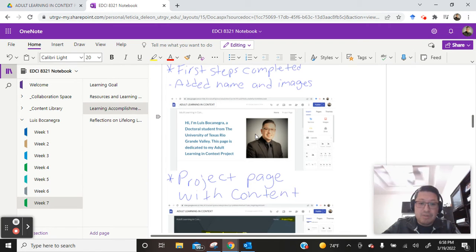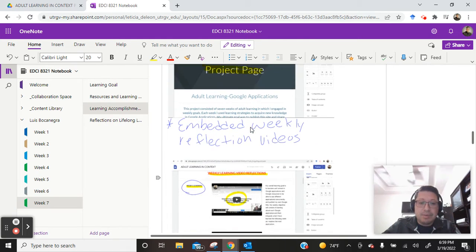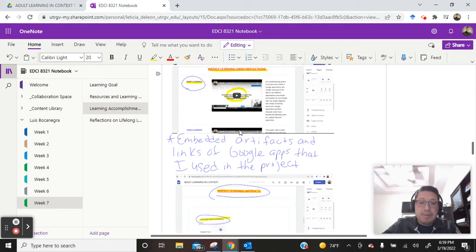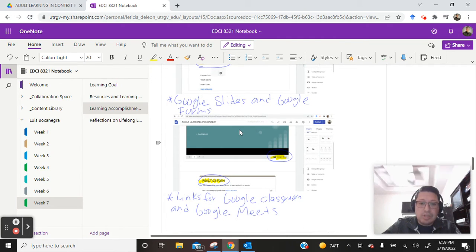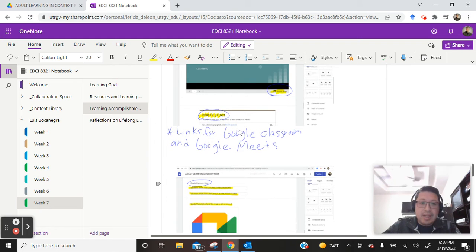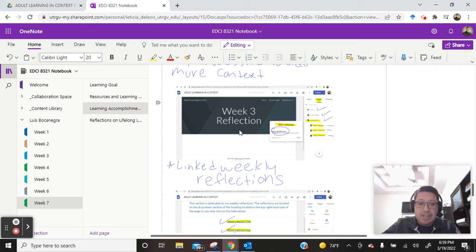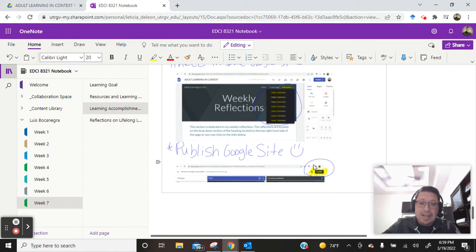So as I created my site, I went ahead and inserted some text. I inserted some pictures, a picture of myself. I did also add a project page. I wanted to make sure that everything was neatly organized so it could be accessible. And then I embedded my reflection videos within that project page, and then I also included some artifacts. So links to my Google Slides that I practiced in, my Google Docs, the form, and a link to my Google Meets. And then I did two things with the reflections. I linked them as part of the headers, and I also created individual links for the reflections. And then lastly, I went ahead and I published my site.